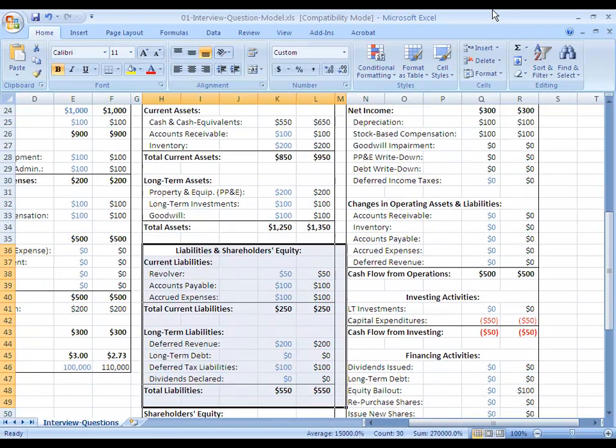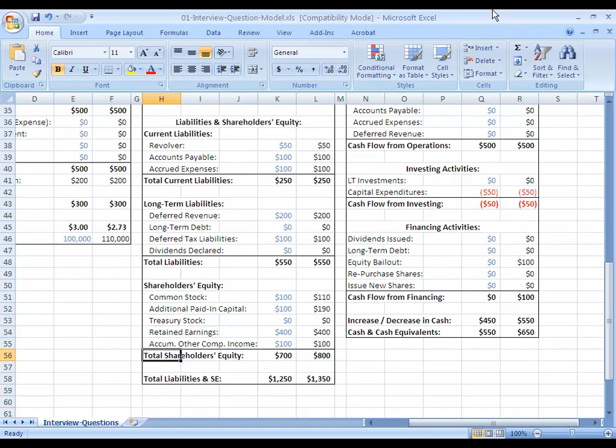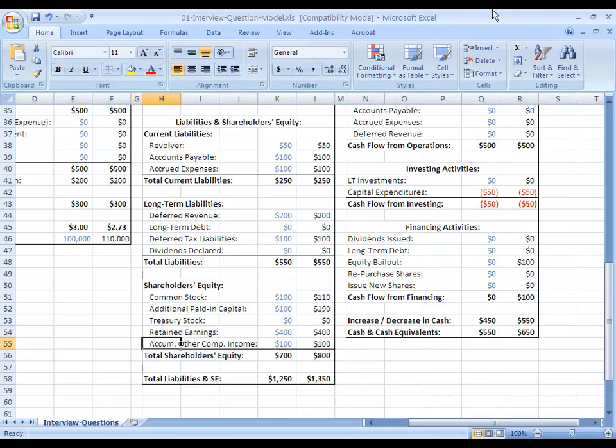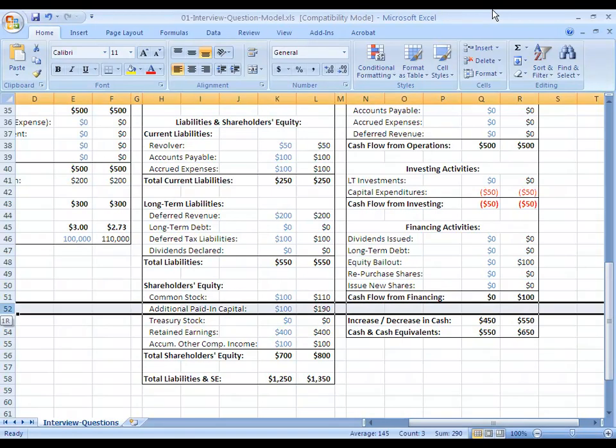On the liabilities and shareholders' equity side, no changes to liabilities. And so what actually happens here is that shareholders' equity goes up by 100 as a result of this equity infusion, this equity bailout from another party. And if you want to get more specific, what happens is that the common stock goes up by the par value times however many new shares were created and however many new shares this other entity actually bought in the company. And then the additional paid-in capital goes up by the difference between the share value and the par value of the stock times the number of shares that were issued and then purchased by this new entity.